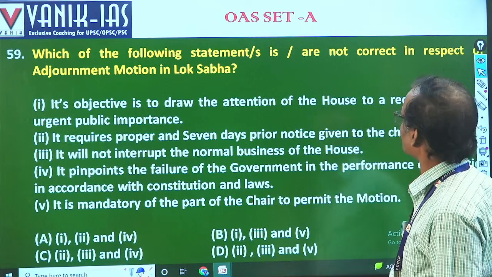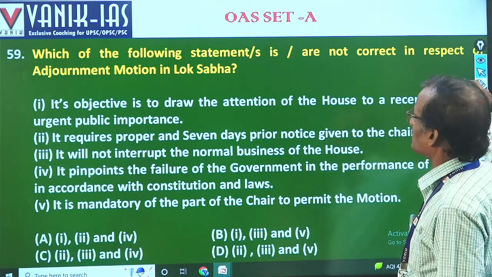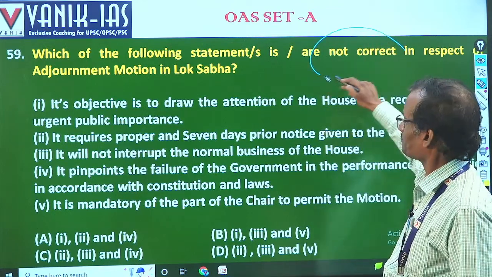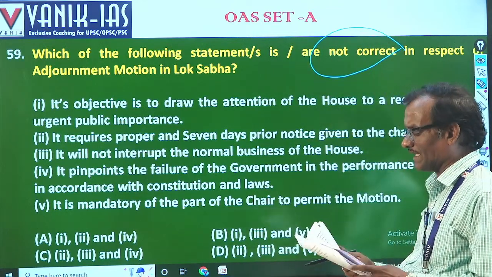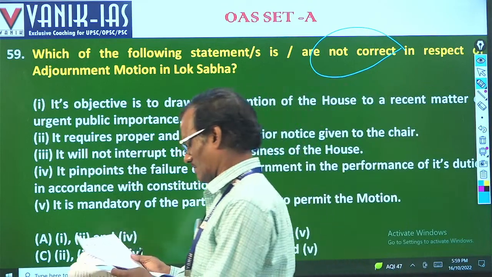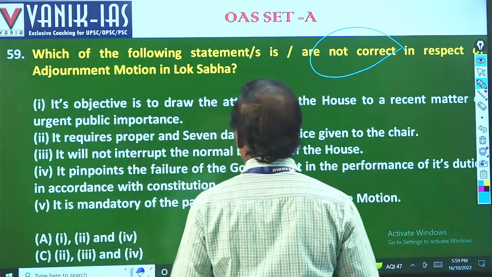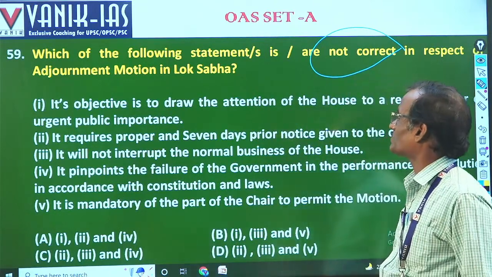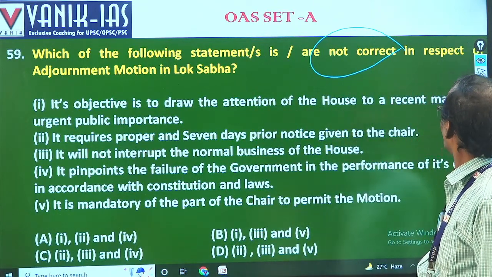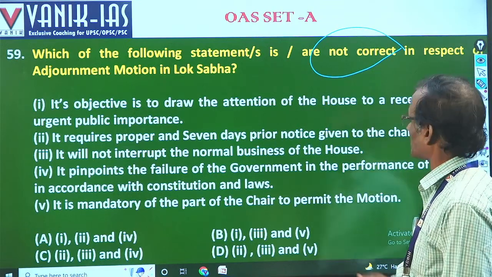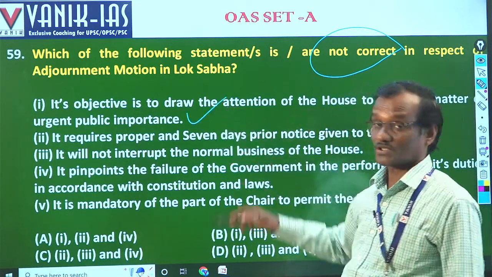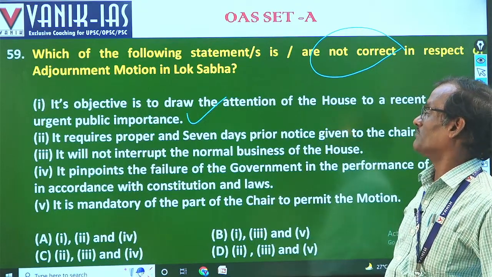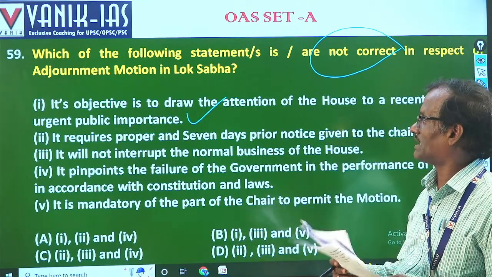Which of the following statements is not correct? For 59, we have made the answer: which of the following is called adjournment motion? Its objective is to draw the attention of the House to a recent matter of urgent public importance, that is the most important objective of the adjournment motion.